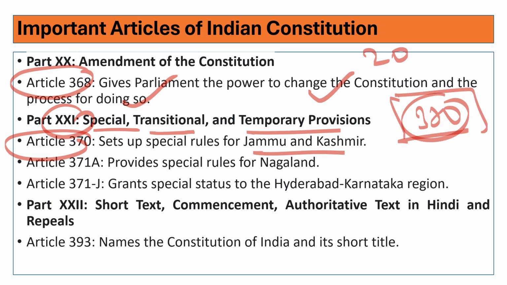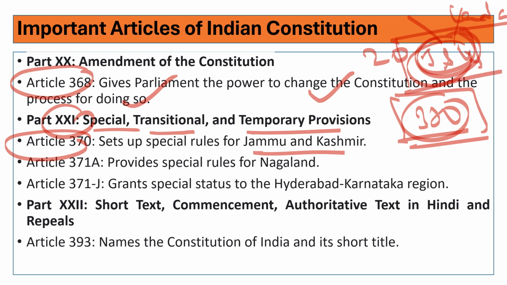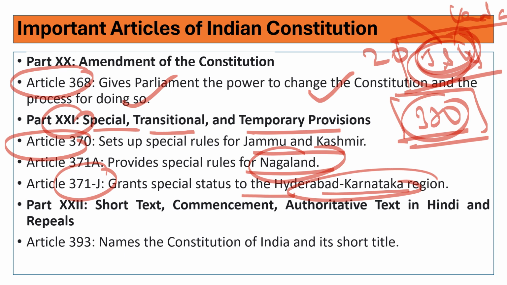When Article 370 went, Jammu and Kashmir was bifurcated into two UTs, Jammu and Kashmir and Ladakh. Ladakh is a union territory. Jammu and Kashmir is a union territory with a legislature, but statehood is not yet given. It is under progress. Article 371A, special provision for Nagaland. 371J grants special status to the Hyderabad Karnataka region. Part 22